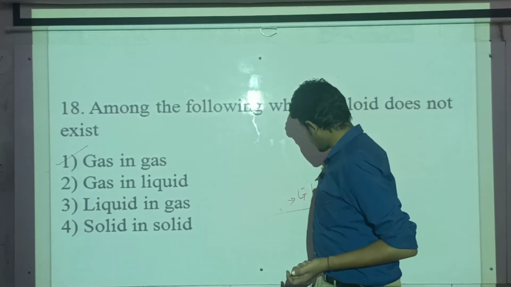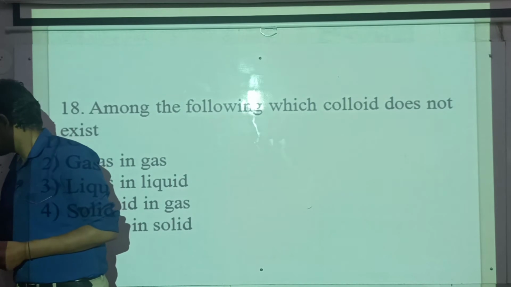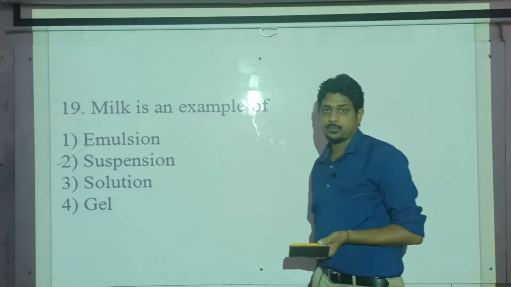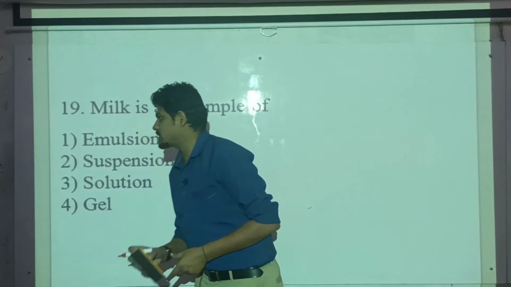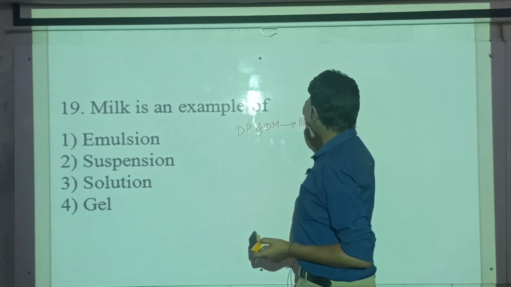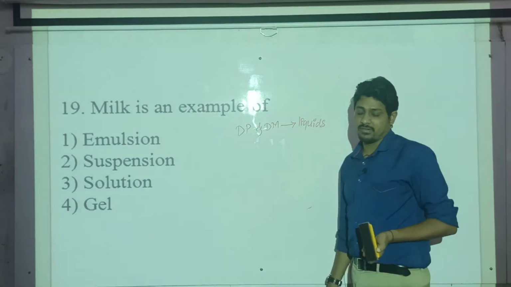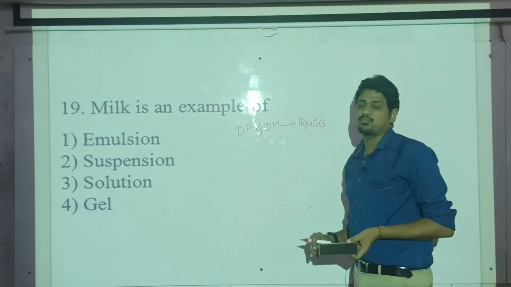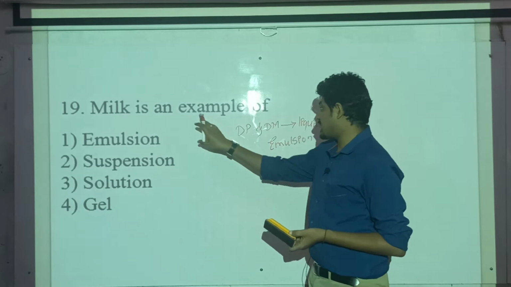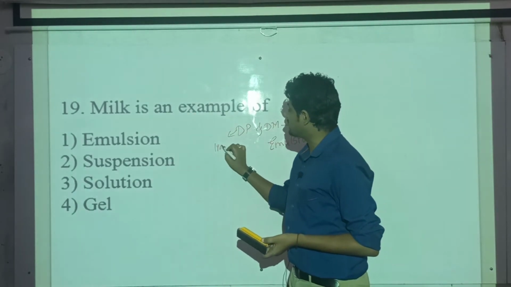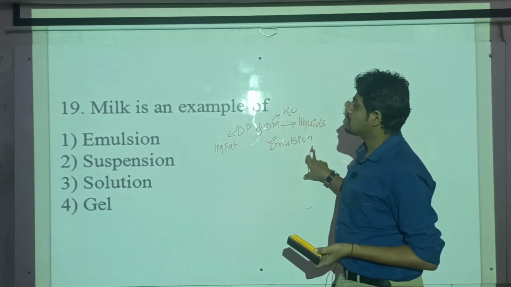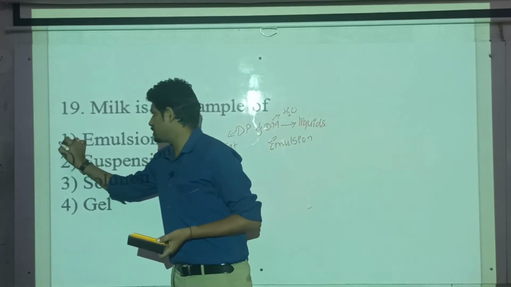Then moving on to the next question. An easy one: milk is an example of what type of colloid? Milk is a colloid in which the dispersed phase and the dispersion medium are both liquids. When the dispersed phase and dispersion medium are both liquids, it is called an emulsion. In the case of milk, the dispersed phase is the liquid fat and the dispersion medium is water. So emulsion is the answer. Milk is an example of emulsion.